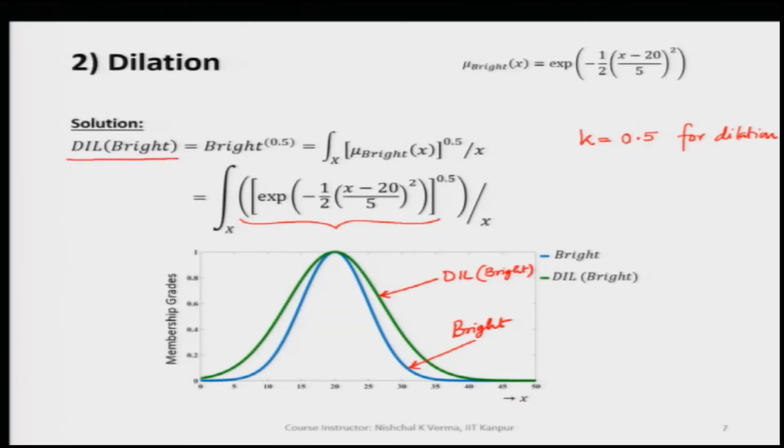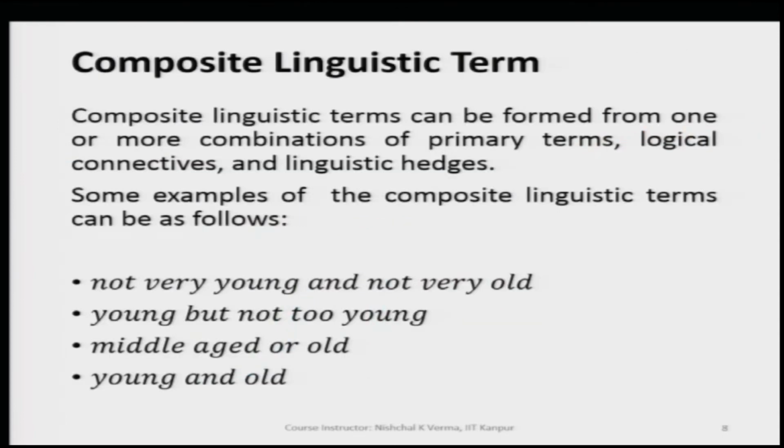Now let us go further to talk about the composite linguistic terms. Composite linguistic terms can be formed from one or more combinations of primary terms, logical connectives and linguistic hedges.